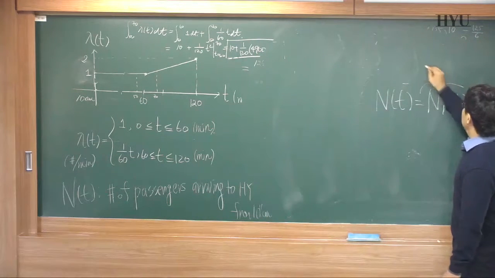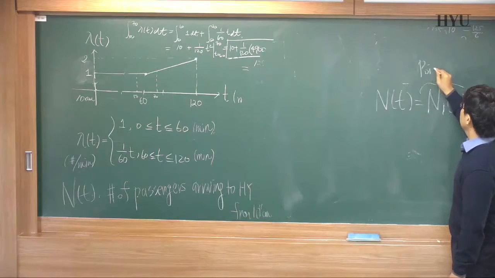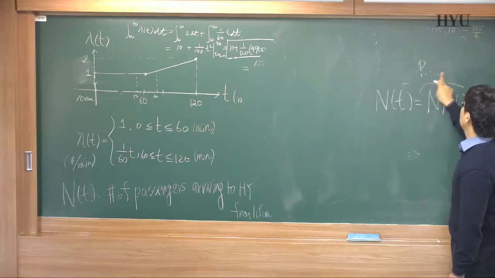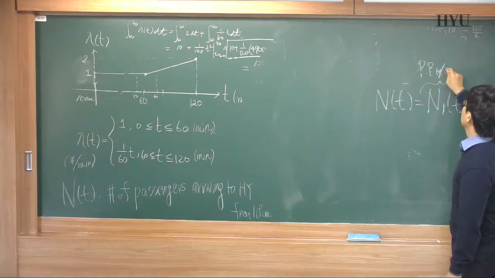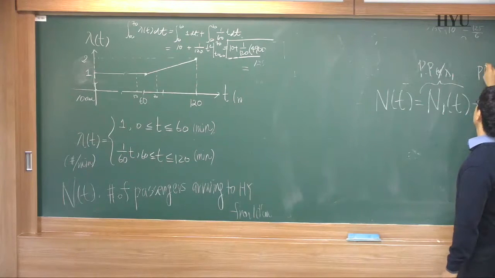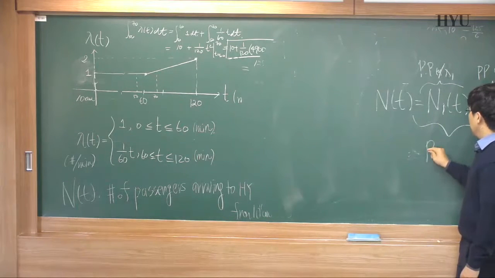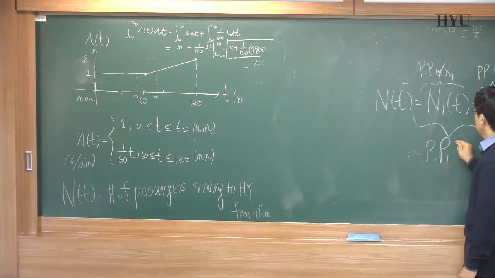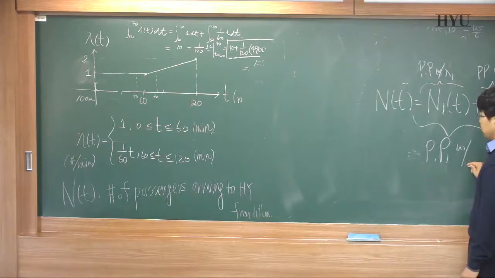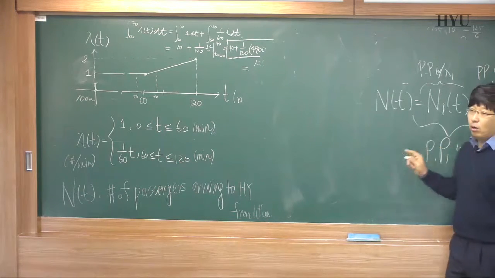This one is a Poisson process with lambda 1, this one is a Poisson process with lambda 2. Then the total is a Poisson process with rate lambda 1 plus lambda 2. We call this merging.